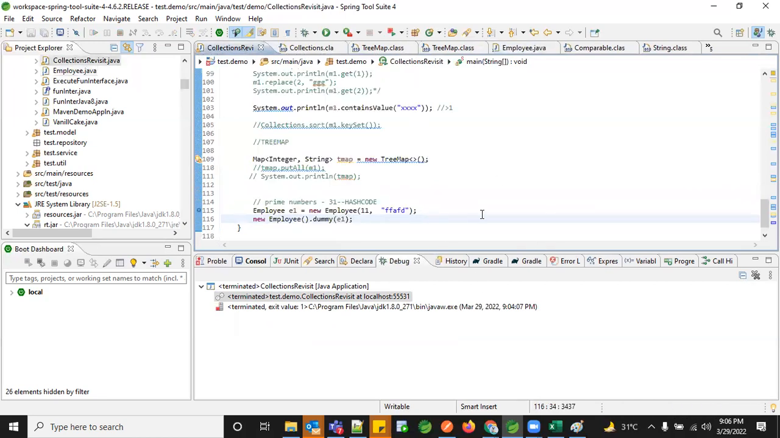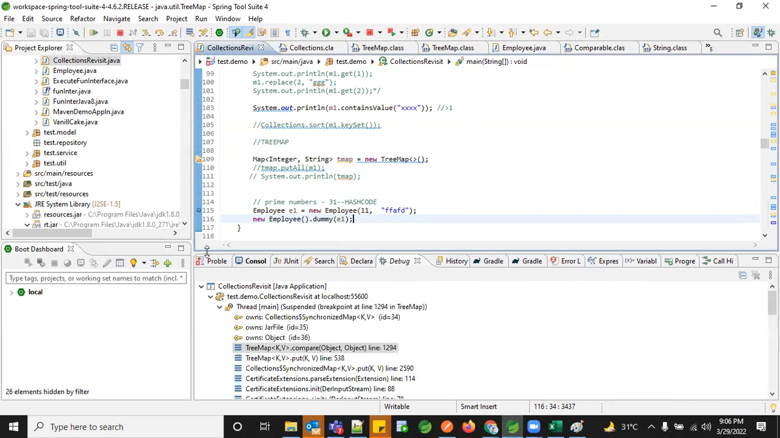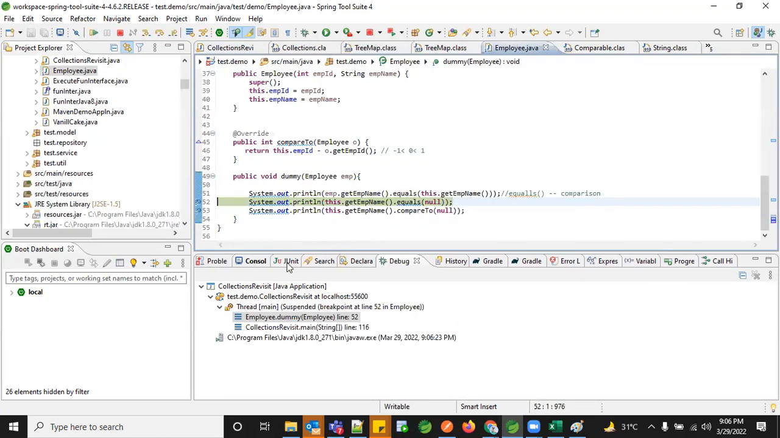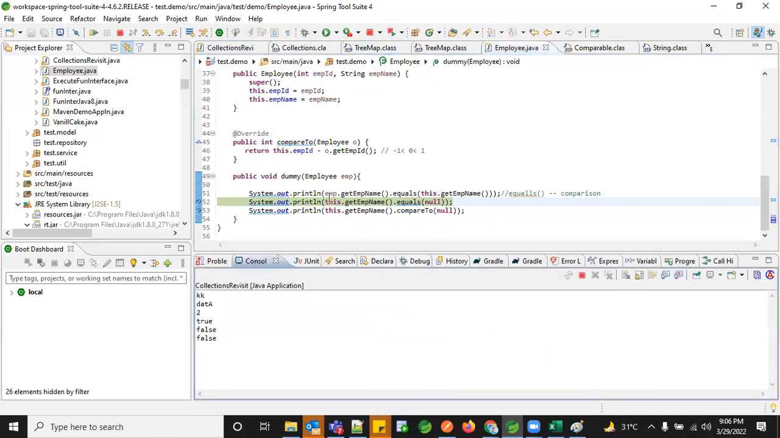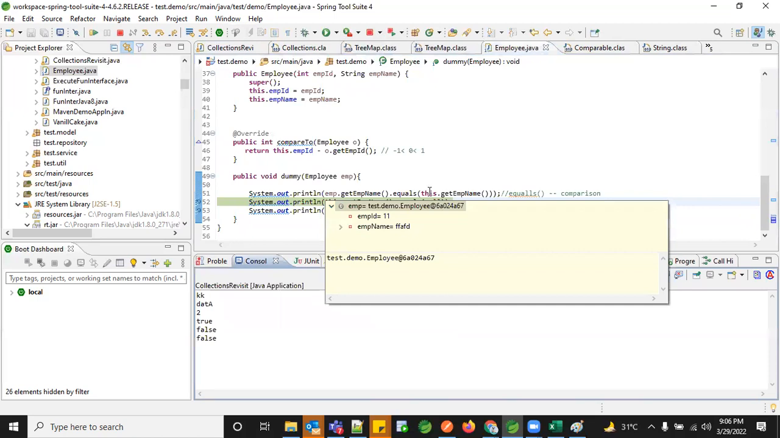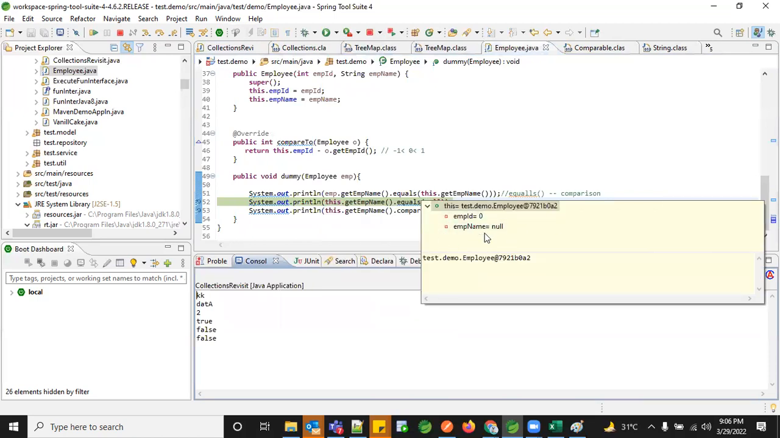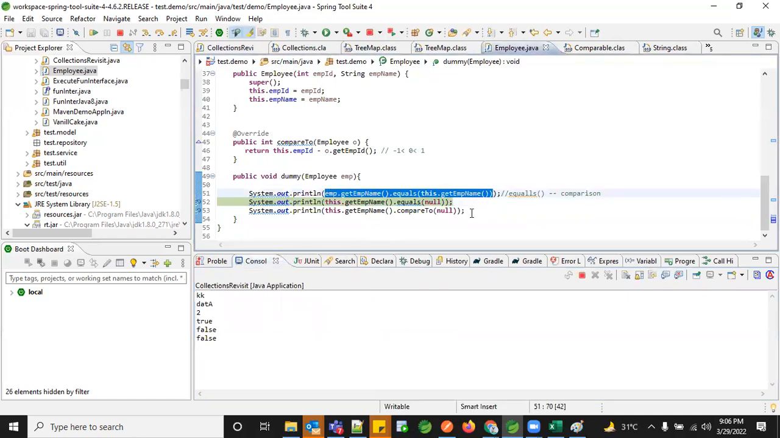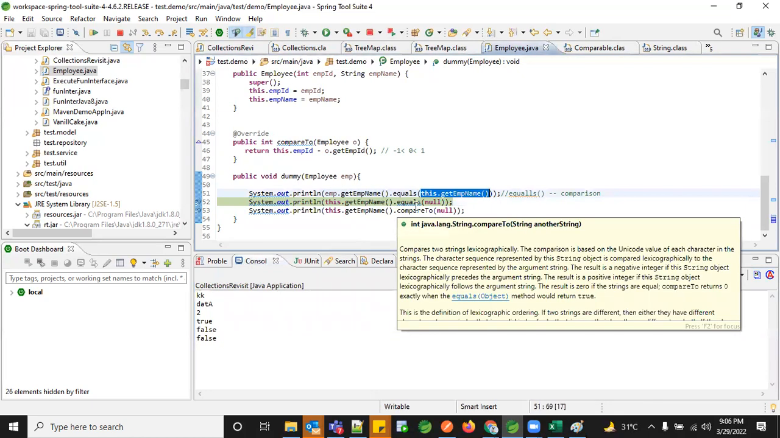Let me debug again. This time I didn't get any error. Why so? Even now the employee has some value. This dot get name has something as null, but earlier I was getting a null pointer exception. This time it didn't throw me any null pointer exception. Why so? I just replaced it. The value which was null earlier was outside, but this time it is inside. So why didn't it work earlier? And now it is working.